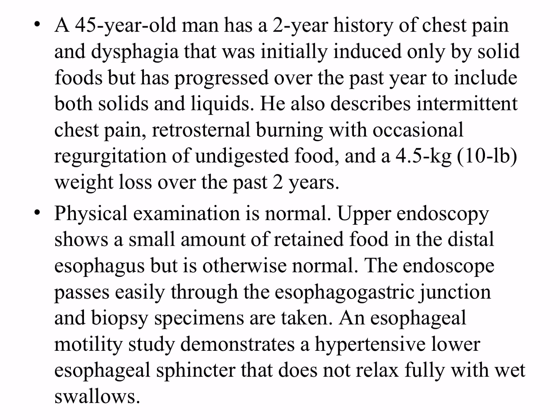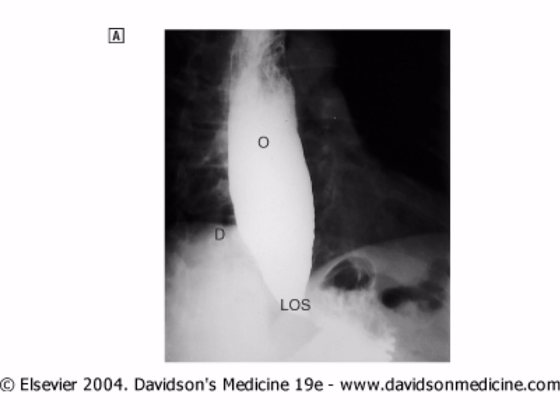Physical examination is normal. Upper endoscopy shows a small amount of retained food in the distal esophagus, but it's otherwise normal. The endoscope passes easily through the esophagogastric junction and biopsy specimens are taken. An esophageal motility study demonstrates a hypertensive lower esophageal sphincter that doesn't relax fully with swallows. That means this is a diagnosis of achalasia. This is the picture of achalasia on barium swallow X-ray.